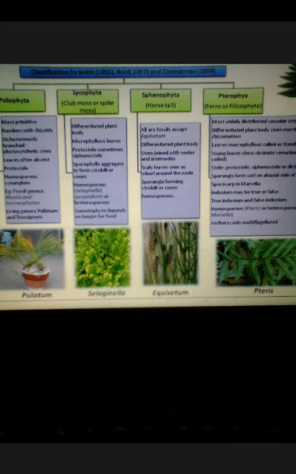We'll see them one by one with their morphological structure along with examples. So we'll start from Psilophyta. These are the most primitive members of the group of pteridophyta. They are rootless, so they have only very minute rhizoid-like structures in place of roots.